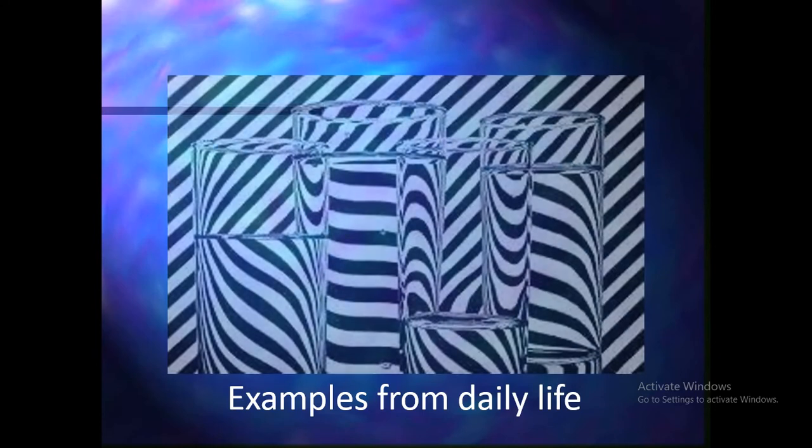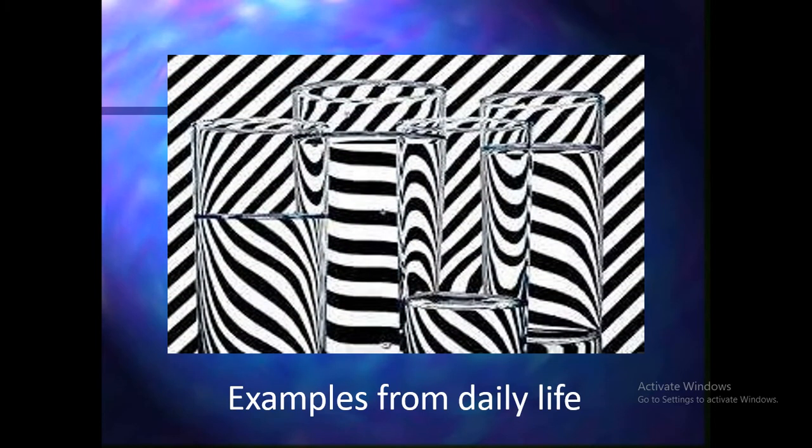Now, this is also one of the best examples. The background pattern is straight diagonal lines of black and white strips, and I am placing four glasses filled with water, and you will observe different types of patterns inside these glasses.